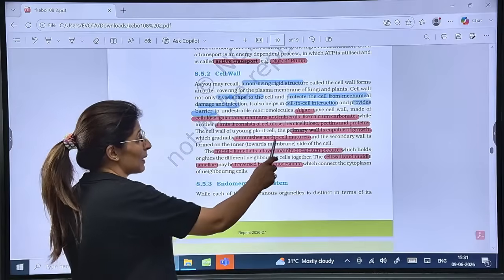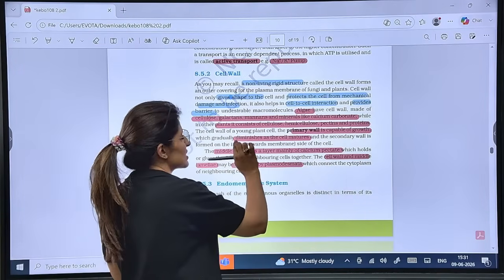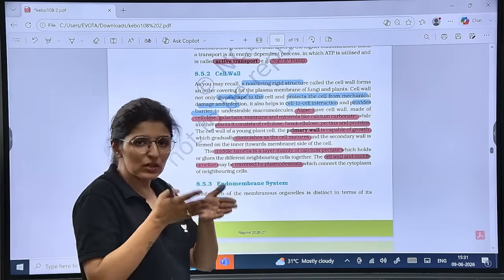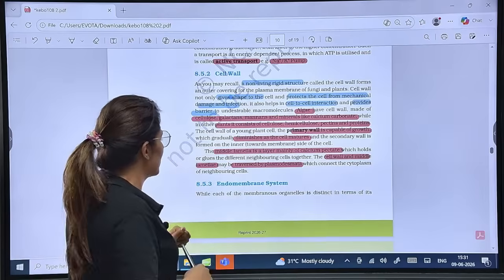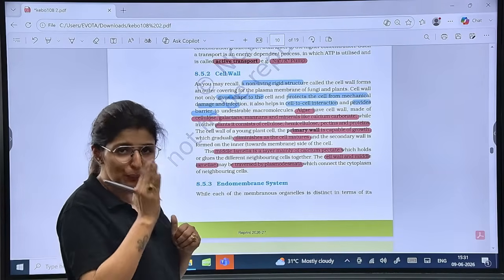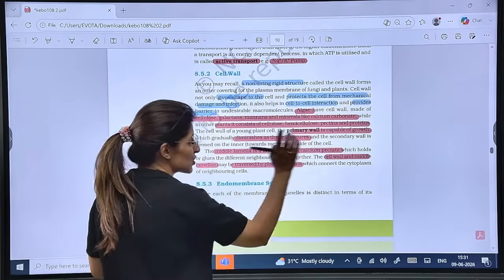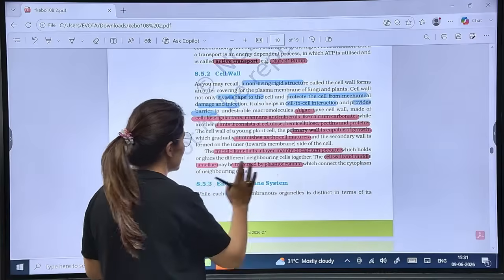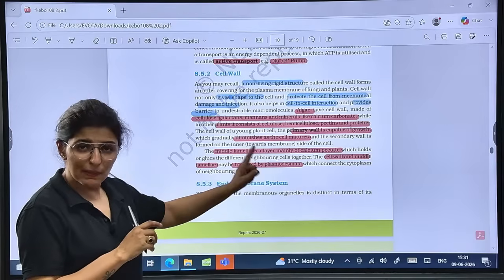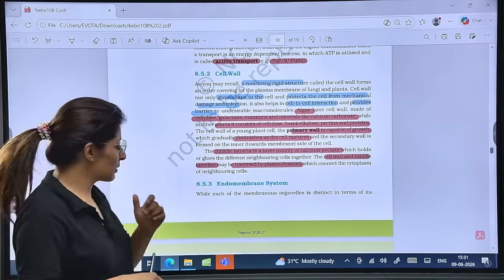Is it clear? The primary wall is capable of growth, but this diminishes as the cell matures, and the secondary wall is formed on the inner side of the cell. Is that clear? Now, the middle lamella is common to two cells. Between the two primary walls, we have the middle lamella, and it is made up of calcium pectate. The cell wall and middle lamella can be traversed by a cell junction, plasmodesmata. Plasmodesmata is a cell junction only found in plant cells, not in animal cells.